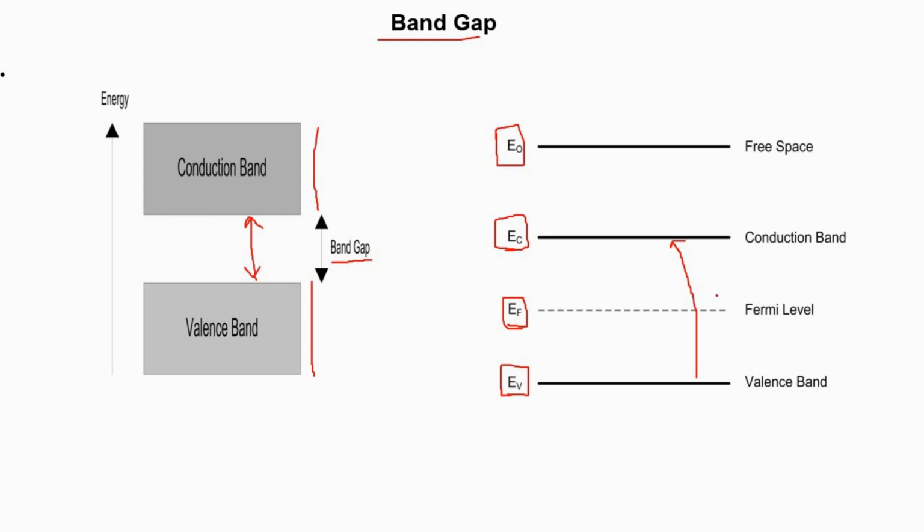Now you have the valence band and conduction band. In between we have a level called the Fermi level. The Fermi level is actually related to the probability of finding an electron. Normally it is 1 by 2, because in a particular orbital an atom has two electrons with anti-parallel spin, that means the spin is opposite. So a level has at most 2 electrons. So there is a 50% possibility of locating an electron in the level. This is for a normal semiconductor which we are talking about.